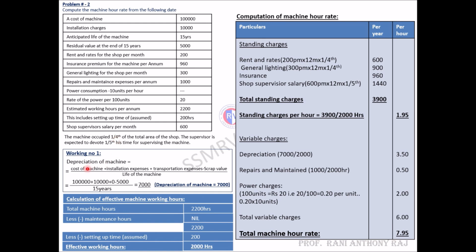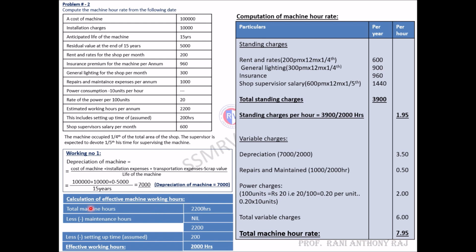First working note is calculation of depreciation of machine. Cost of machine is 1 lakh plus installation expenses 10,000 plus transportation expenses is nil. They have not given anything, 0. Minus scrap value, the residual value, is 5,000, divided by life of the machine, 15 years. When you simplify it, you will get 7,000. The depreciation of the machine is 7,000.